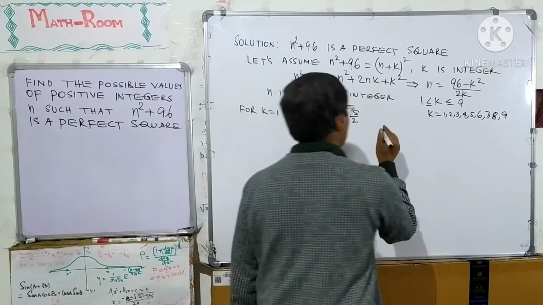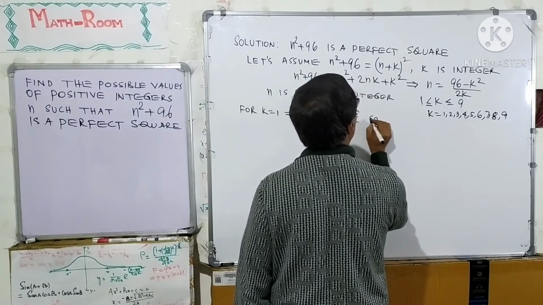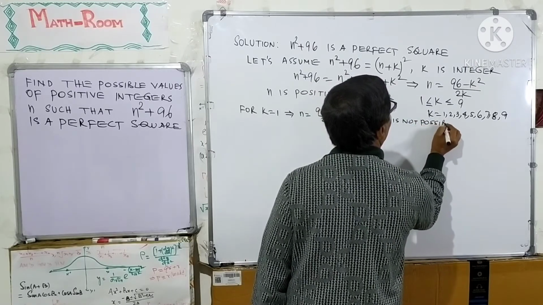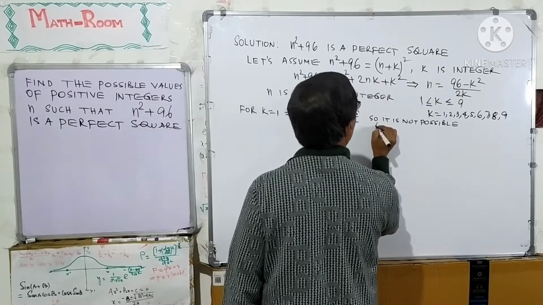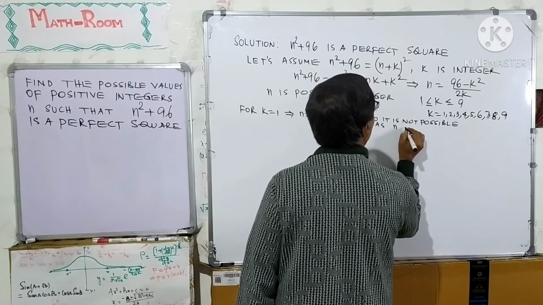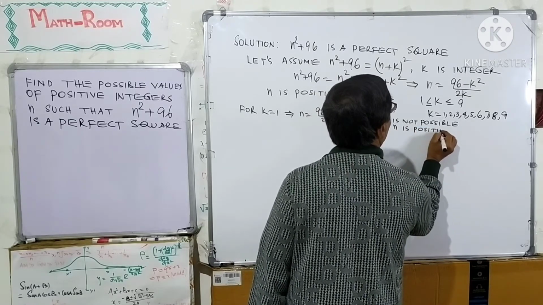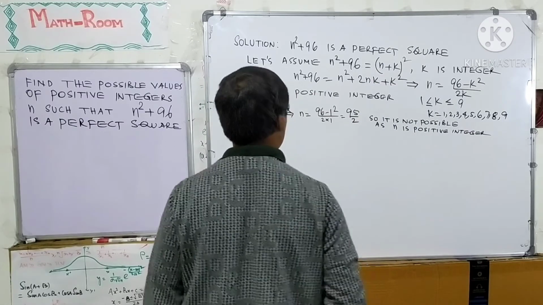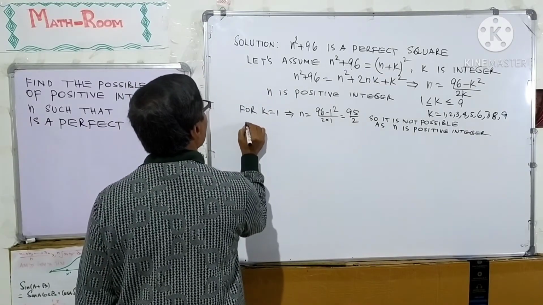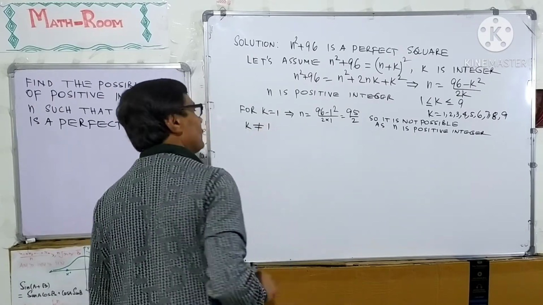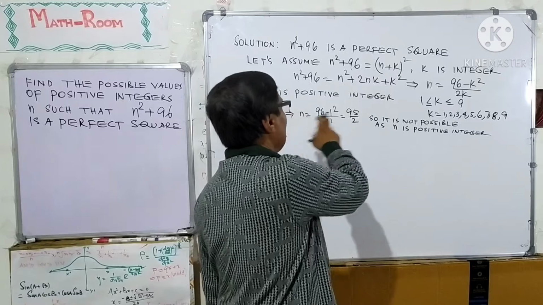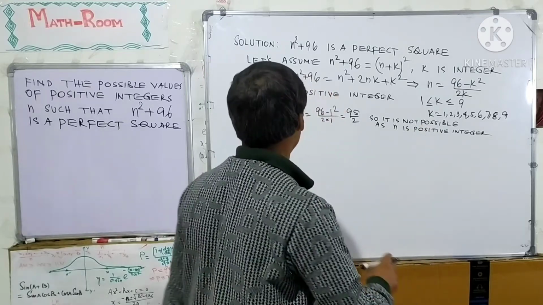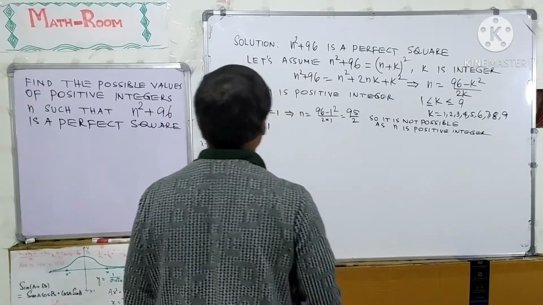So, it is not possible. If k equal to 1, then the value of n is 95 over 2, a fraction, which is not possible because n is a positive integer. So, k equal to 1 is not possible.